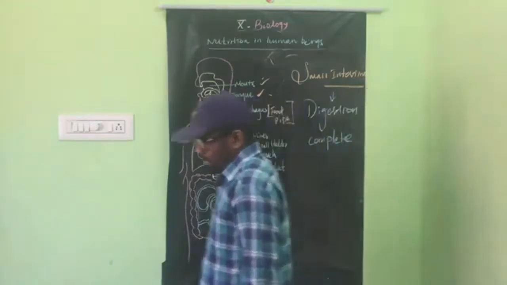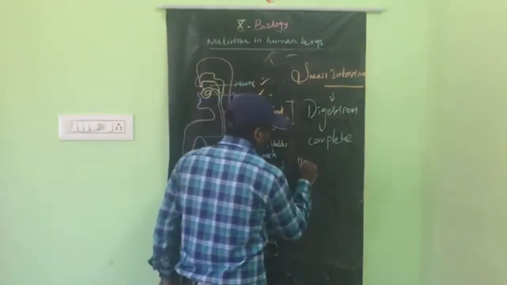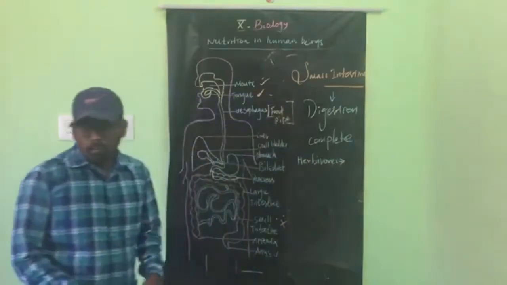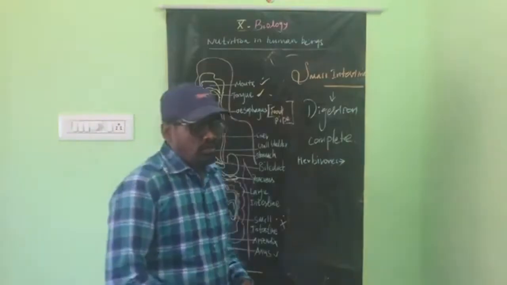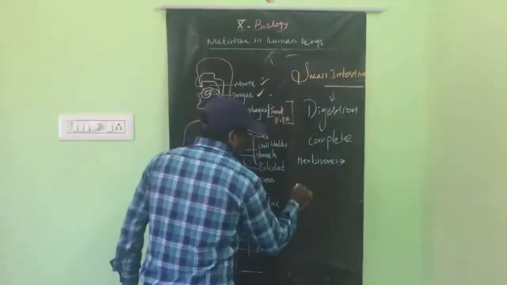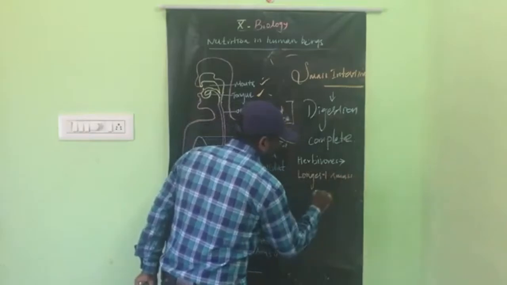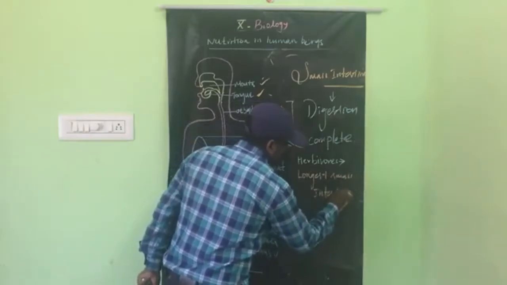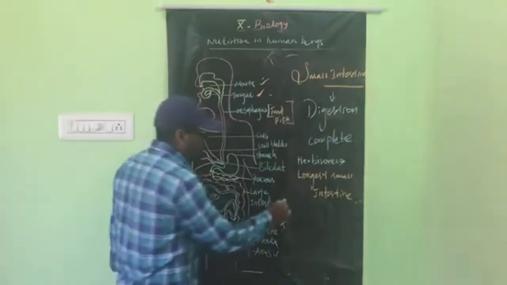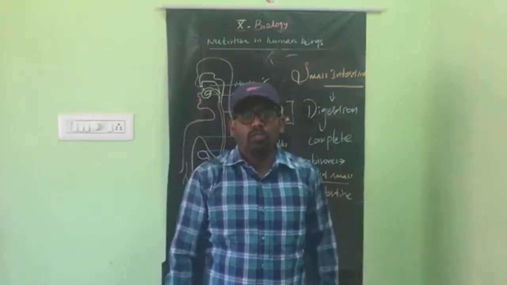Okay, the small intestine. First, herbivores. You know what herbivores are? Plant-eating animals are called herbivores. Herbivores have the longest small intestine, not largest, longest, meaning very long.